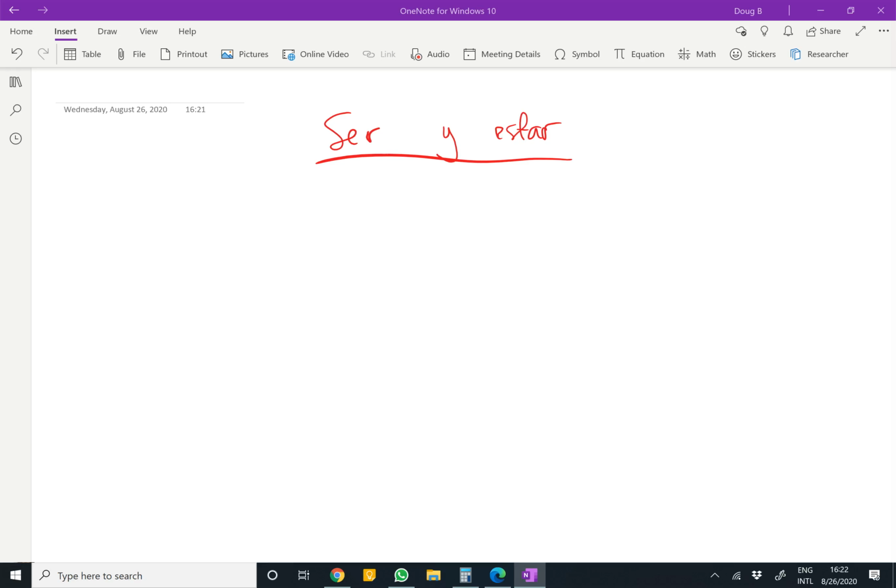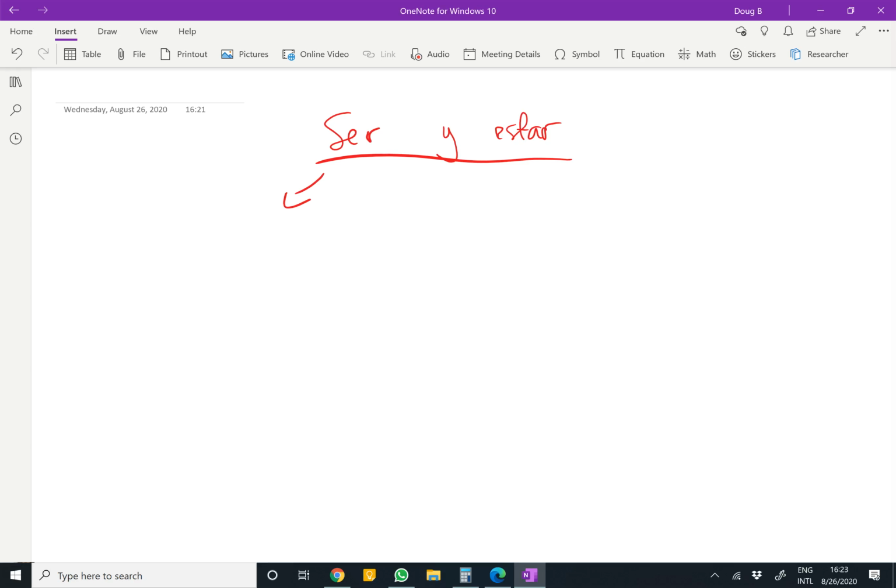So ser, it's yo soy, tú eres, él, ella, usted es, nosotros somos, ellos, ellas, ustedes son. Estar is estoy, estás, está, estamos, están, right? So what's the difference? So how do we use this?